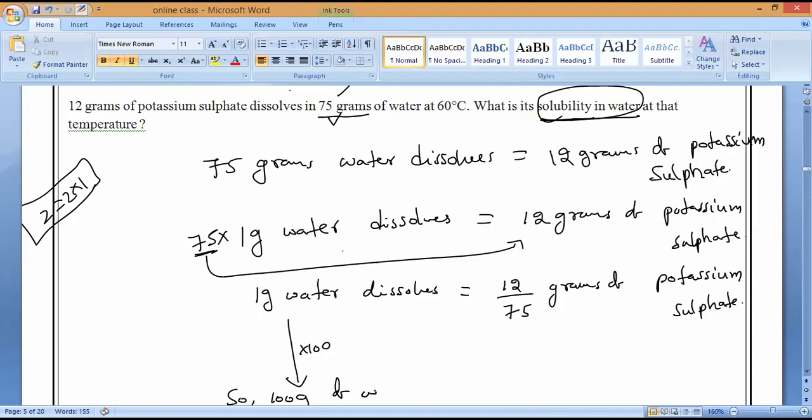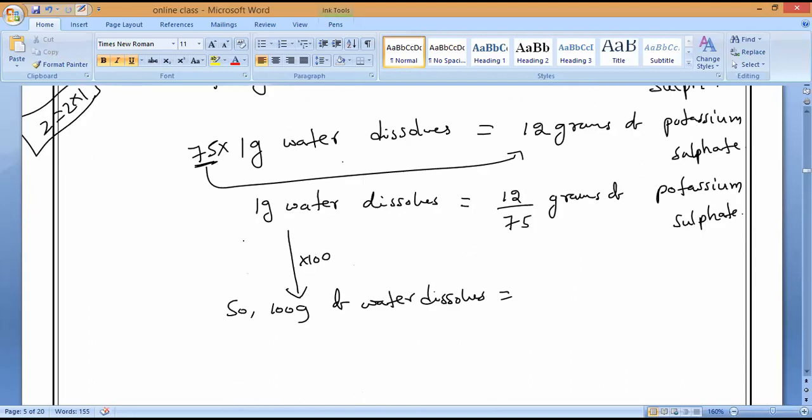So 100 grams of water dissolves 12 divided by 75 into 100 grams of potassium sulfate. Understand?